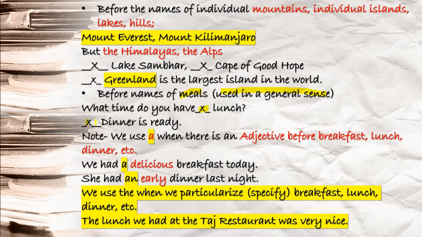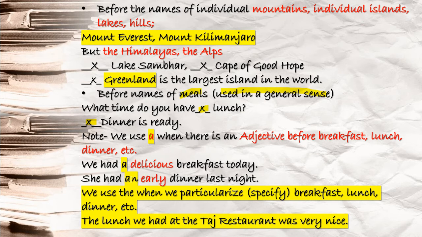Here also you see before dinner no article is used, but we use a when there is an adjective before breakfast, lunch, dinner, etc. This is very important. Whenever there is an adjective before breakfast or lunch or dinner, you have to use a or an. Examples: We had a delicious breakfast today. Before breakfast, delicious is your adjective, so before the adjective you are using the article a. She had an early dinner last night. Dinner, okay, early is your adjective. What kind of dinner? Early dinner you are talking about, and so before early you are using what?